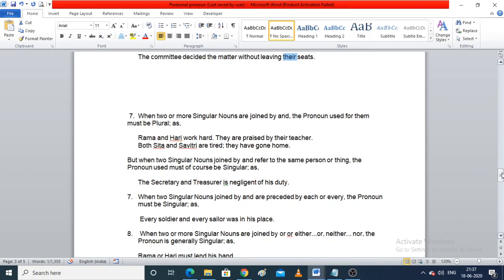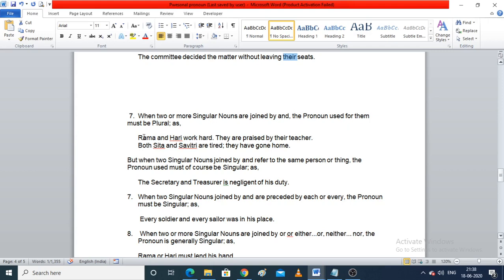Now, when two or more singular nouns are joined by and, the pronoun used for them must be plural. So when there are two singular nouns, for example, Rama and Hari, fine, and they are joined with the word and in between, the pronoun which will be used would be a plural word.